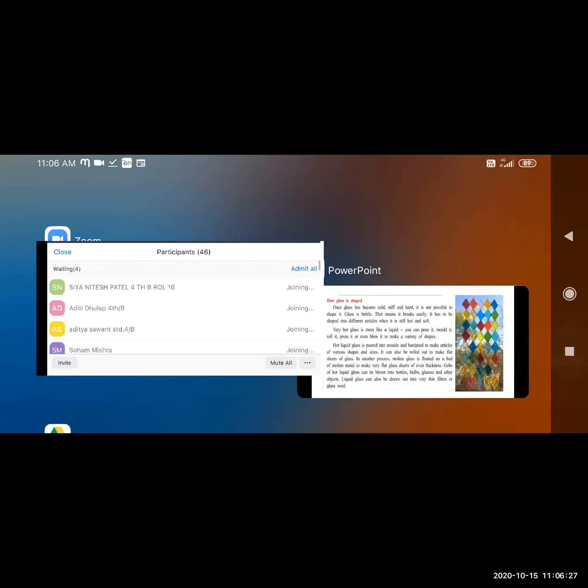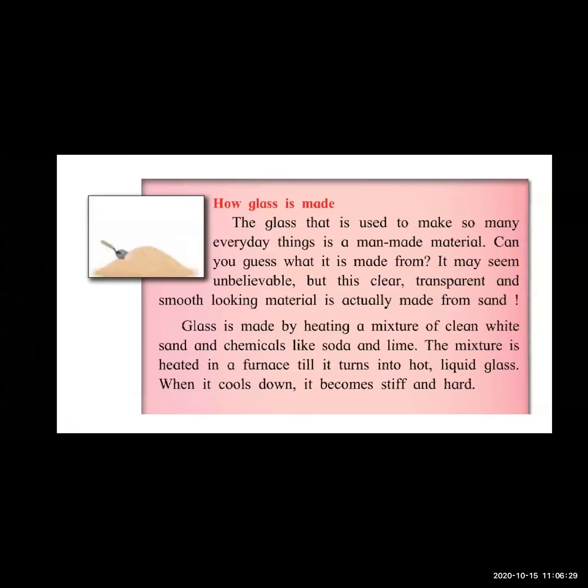Now glass is made by heating a mixture of clean white sand and chemicals like soda and lime. Limestone is there, and soda, you know in your day-to-day life, is used to clean things. So glass is made from a mixture of these two things, the chemical like soda and this white sand.